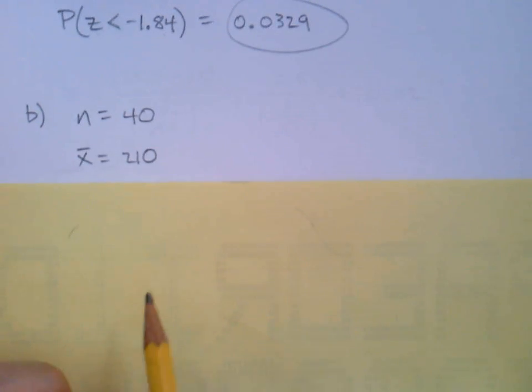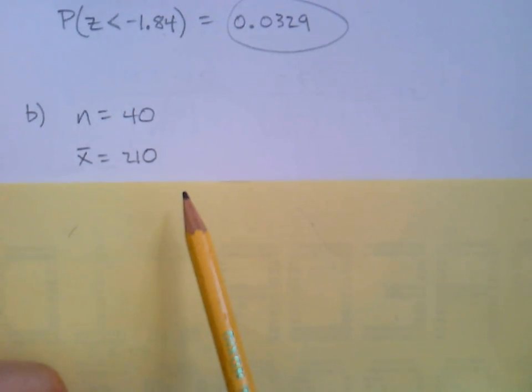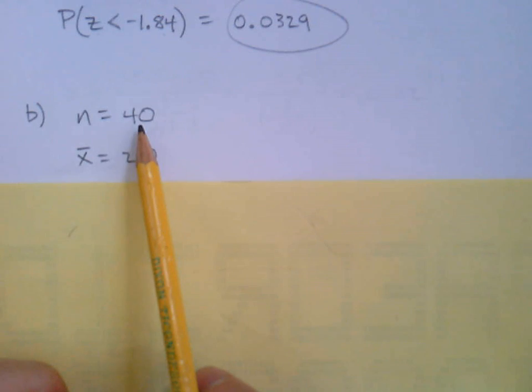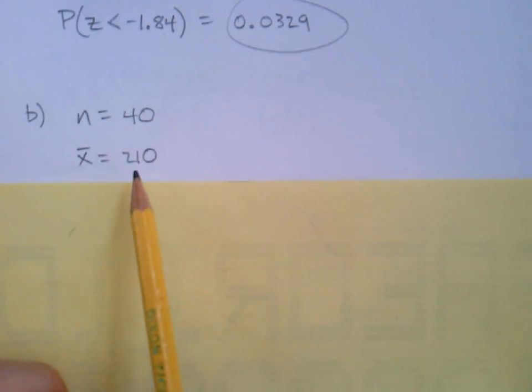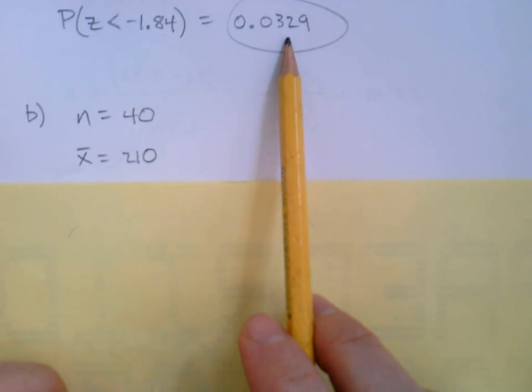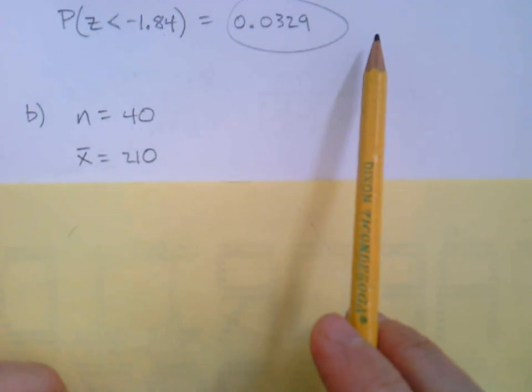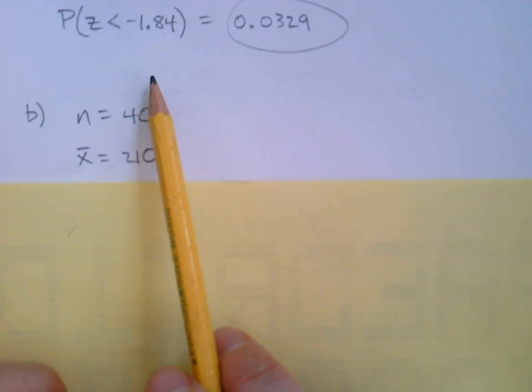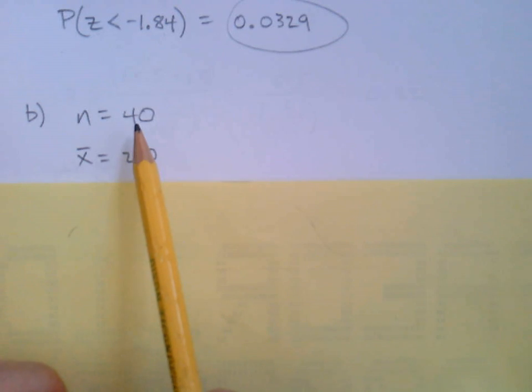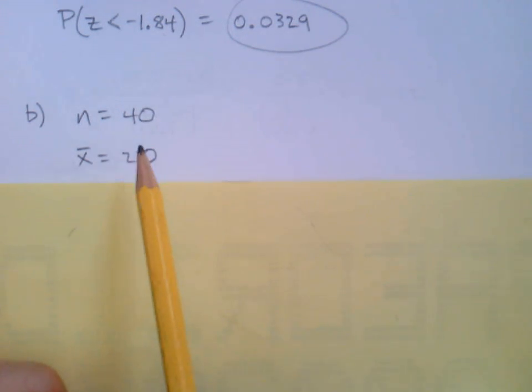Okay, so if we were in class, I'd pause here and I'd say, hey, if we make the sample size bigger, is the probability in the end going to get bigger or is it going to get smaller? If the sample size is bigger, does that mean it's more likely to get our average to be less than 210?